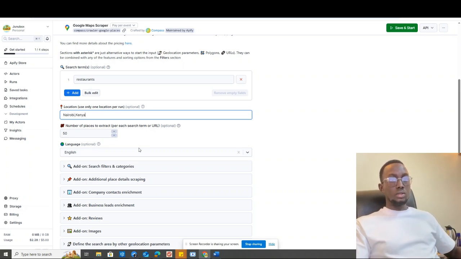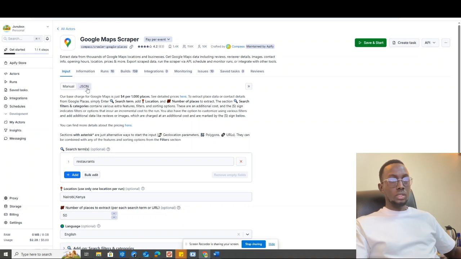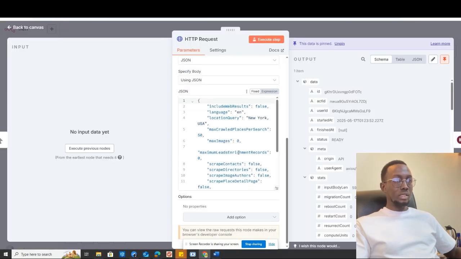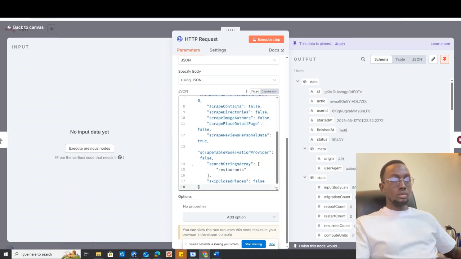Restaurants, Nairobi, Kenya is going to scrape 50 of them. After putting in your search query here, come to the JSON and you copy all of this. Copy like that. Come back to the agent and you paste it here. Paste it there like that.